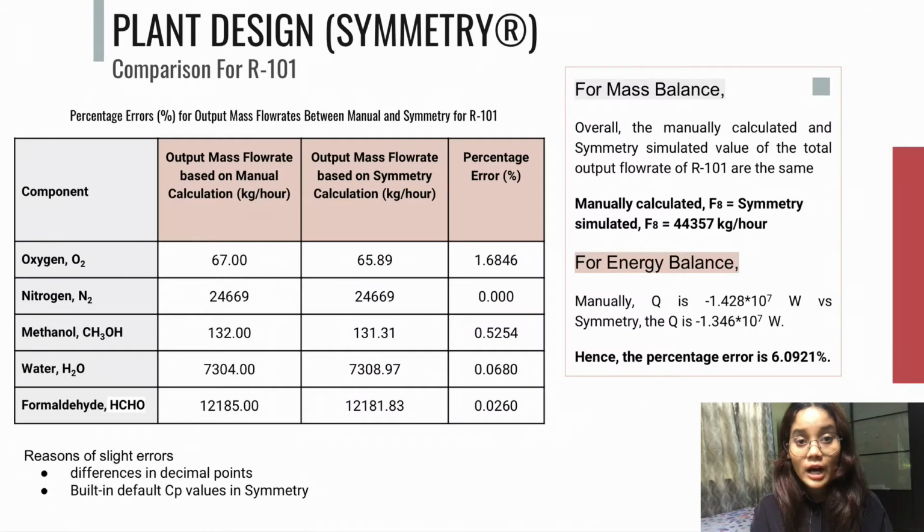After we simulated R101, we compared the result to the manually calculated values as shown in the table, and we find that the percentage error for the output flow rate of each component manually calculated is very minor. These errors are because of slight differences in decimal points. As for energy balance, the percentage error is only 6.0921%, and this slight difference is because the CP in Symmetry is built in and of higher decimal points.